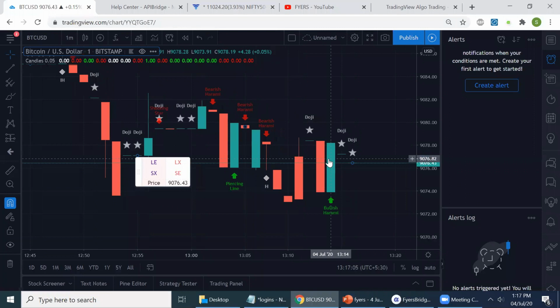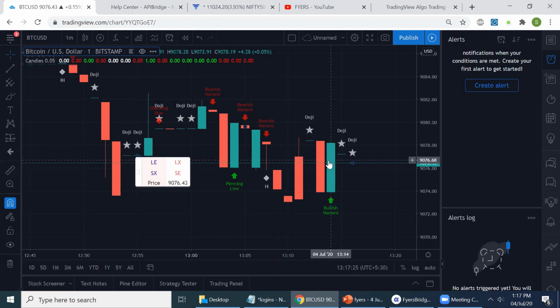So a very common thing is that you wait for the candle completion, right? While a candle is being formed, you may think it will turn into a particular pattern, but unless the candle is complete, we do not know what the pattern will be.